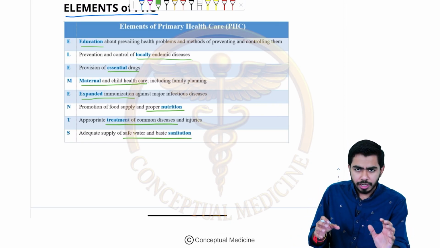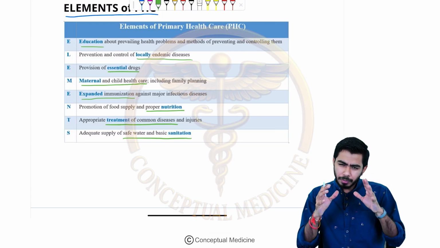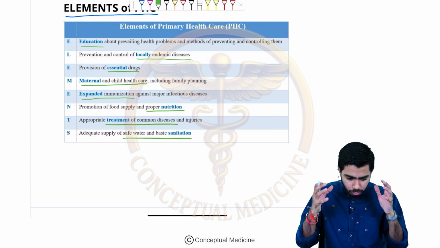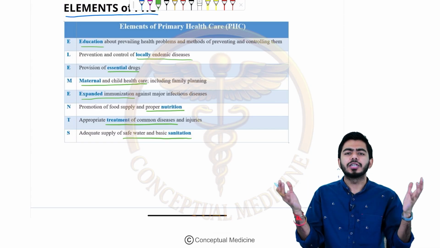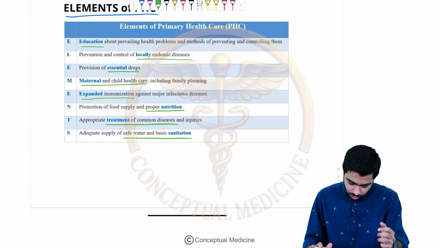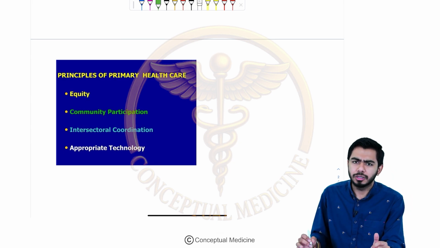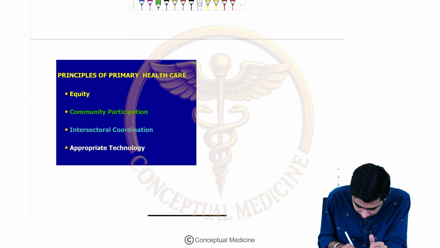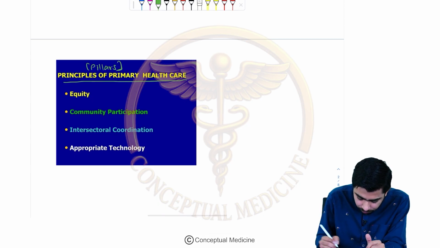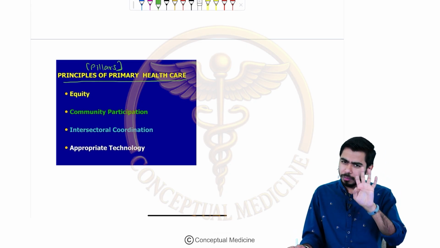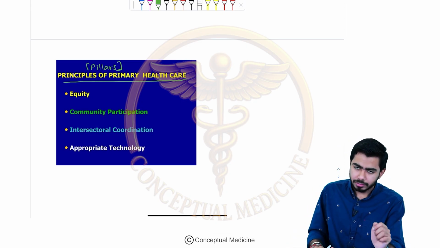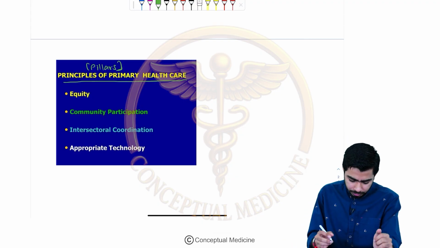Once we have talked about that, now let's move on to more important pillars. What are the most important pillars as far as our Indian healthcare system is concerned? So let's talk about those 4 important pillars. Basically, these are the principles of primary health care, or you can say these are the pillars of primary health care. 4 pillars are there, and all of them are very, very important.